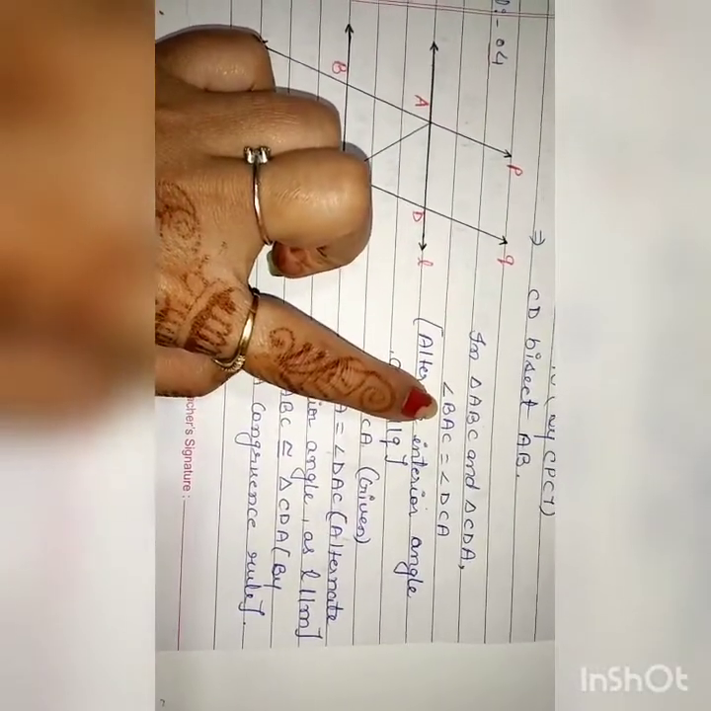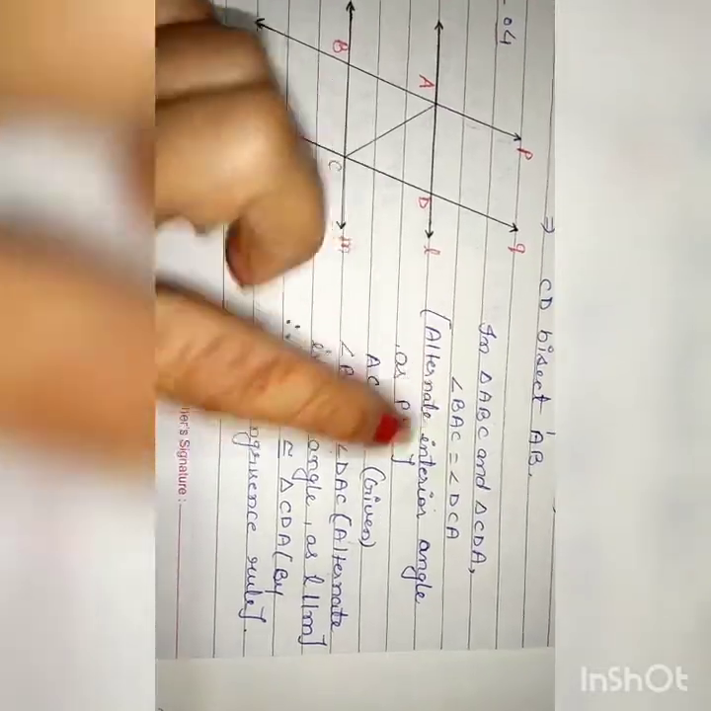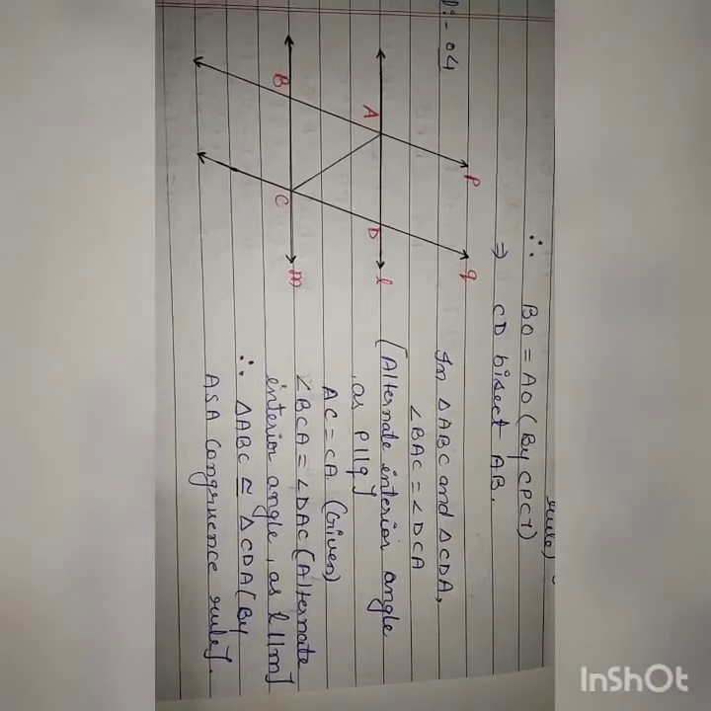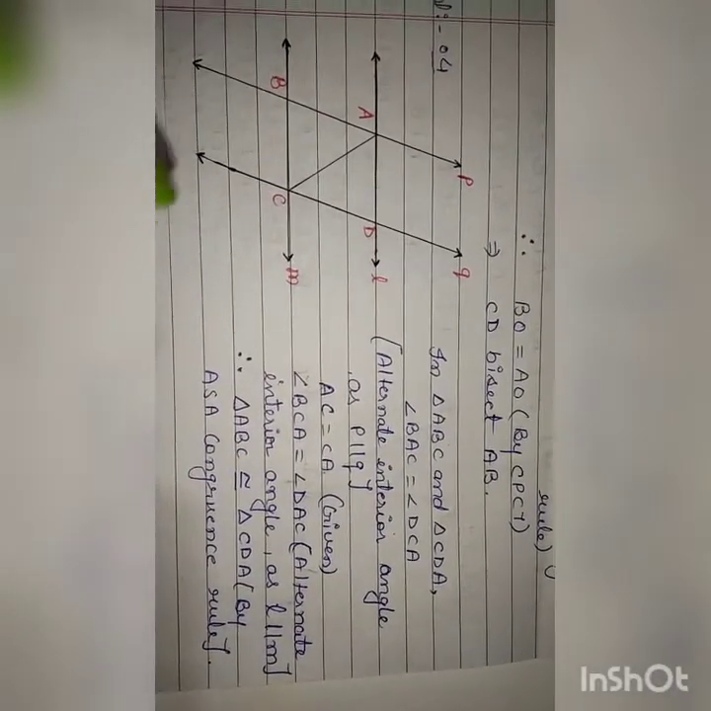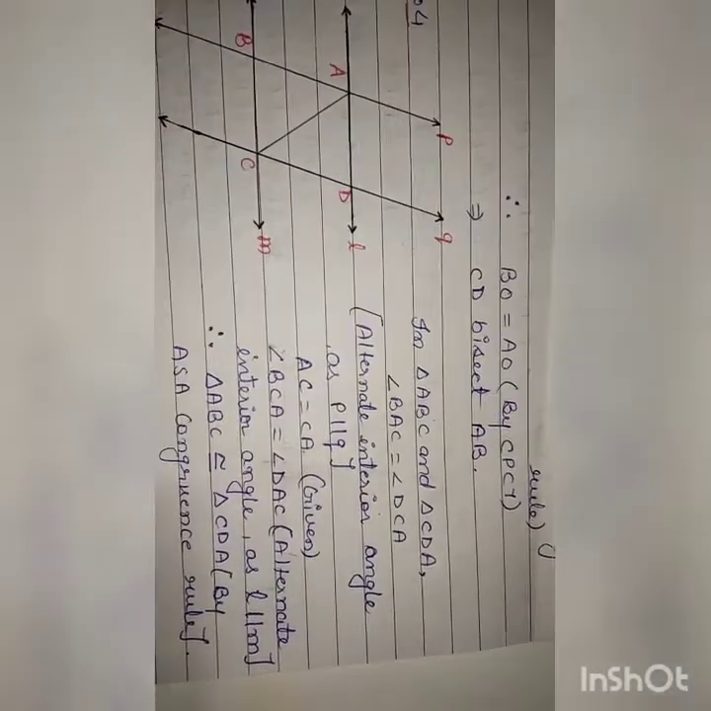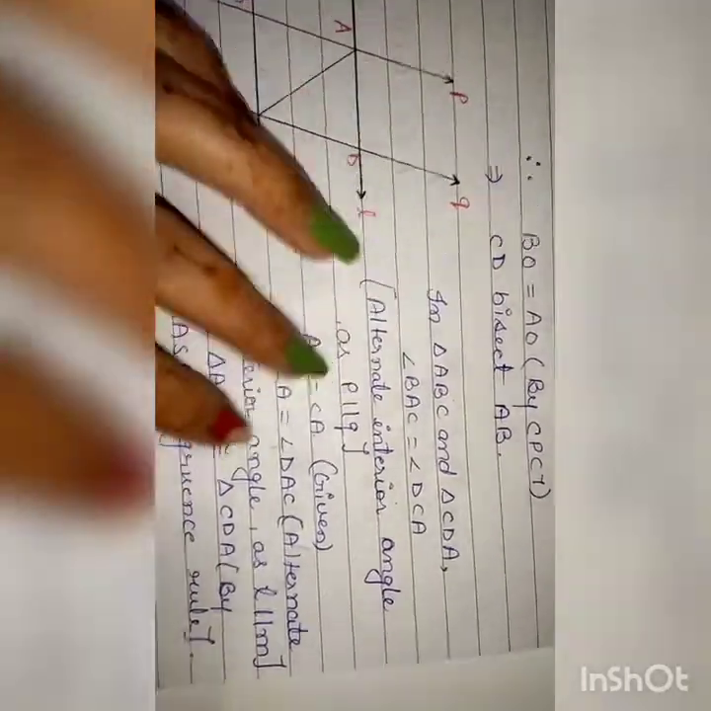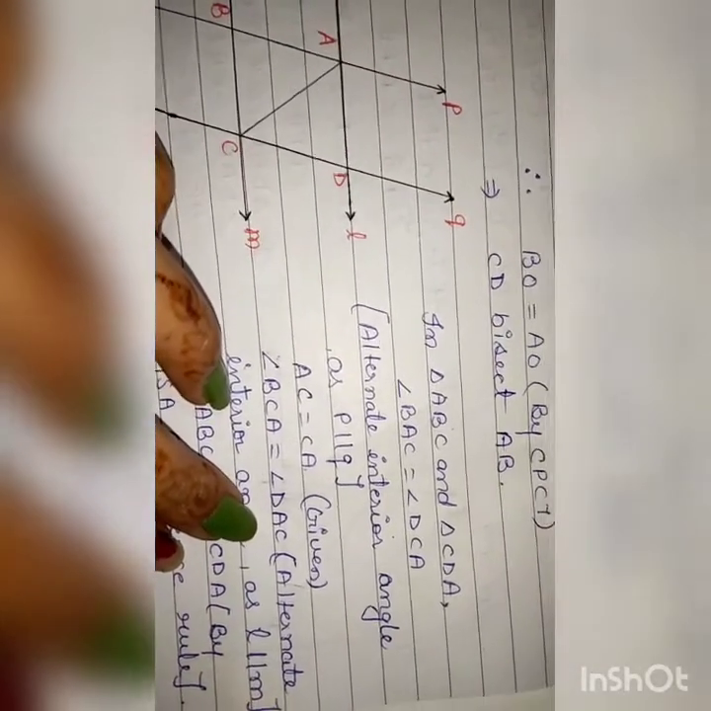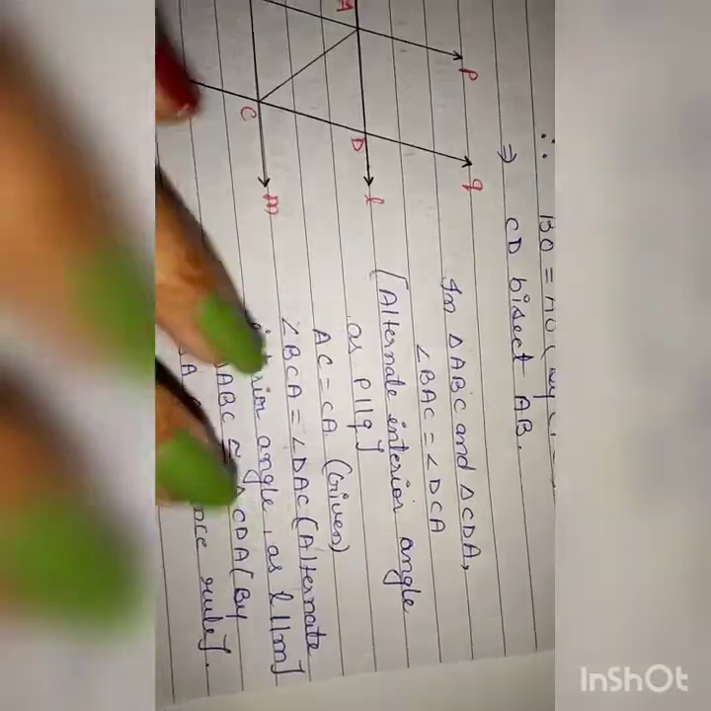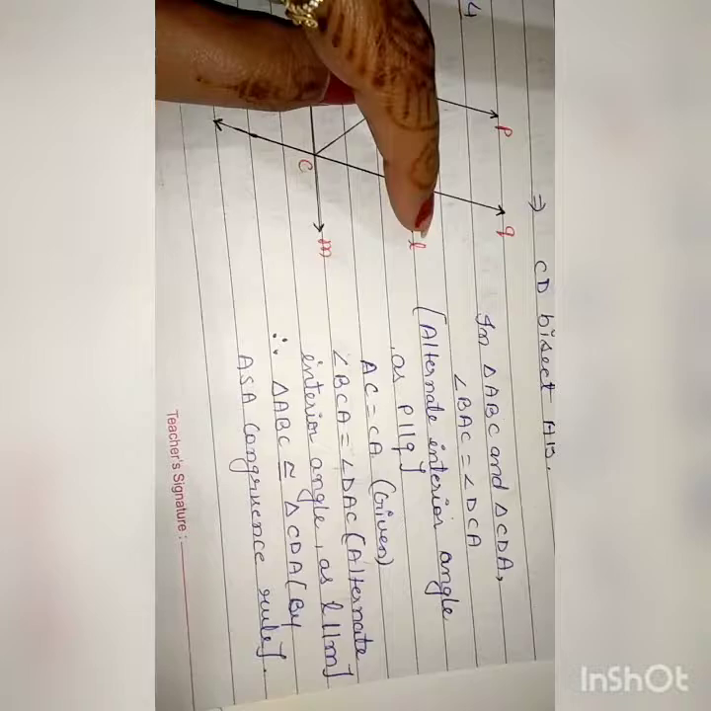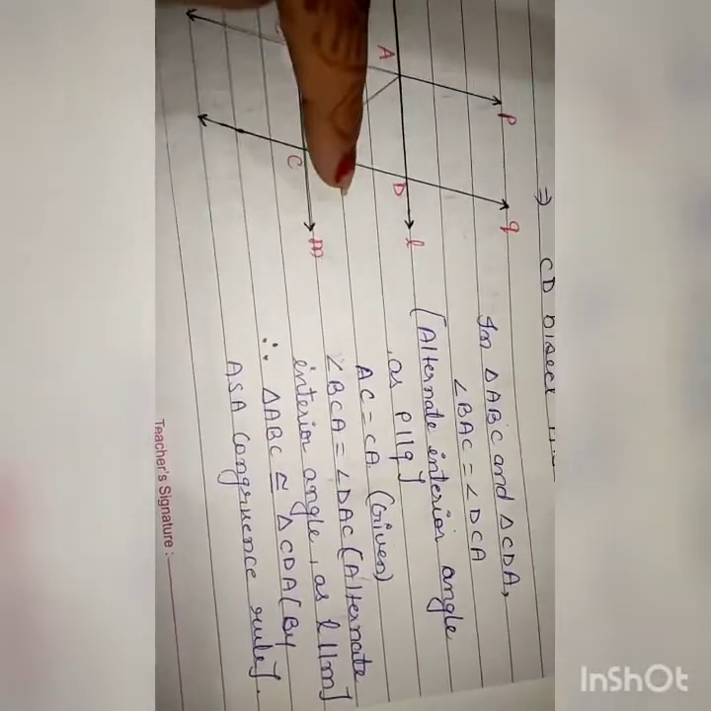Angle BAC and angle DCA are alternate interior angles. These two form a Z shape, meaning they are alternate interior angles. How? Since p is parallel to q. AC is equal to CA, common, both are the common line. Angle BCA is equal to angle DAC. These are also alternate interior angles, as lines l and m are parallel.